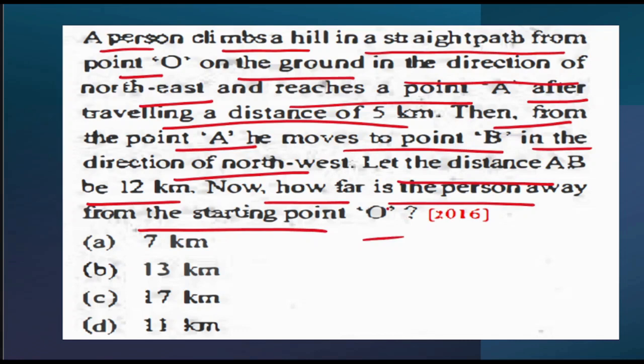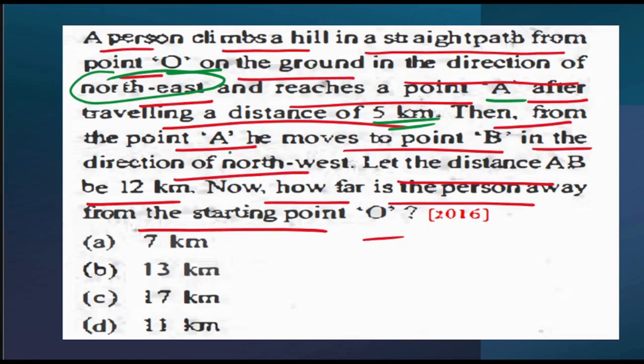So basically what the question is asking is that a person climbs a hill in a straight path from point O on the ground in the direction of northeast and reaches a point A after traveling a distance of 5 kilometers.